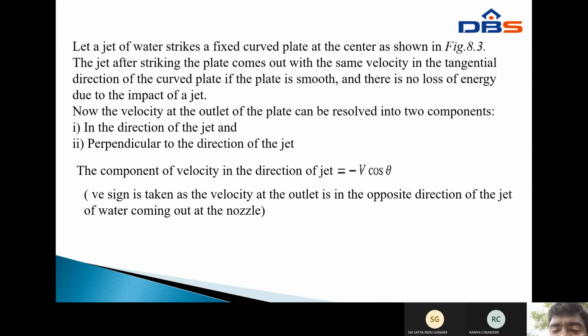The component of velocity in the direction of jet 2 is equal to minus v cos theta, where the negative sign is taken as the velocity at the outlet in the opposite direction of the jet of water coming out of the nozzle. Okay?